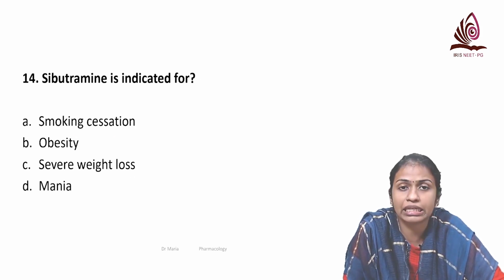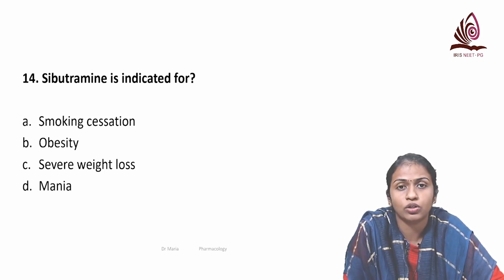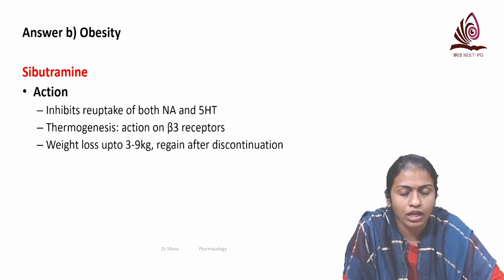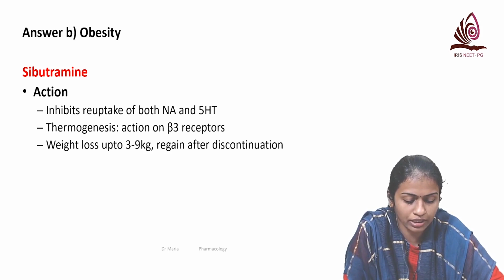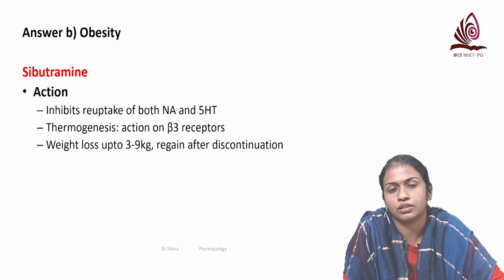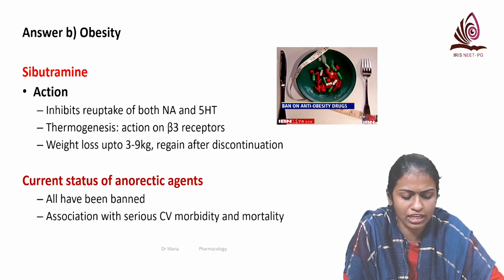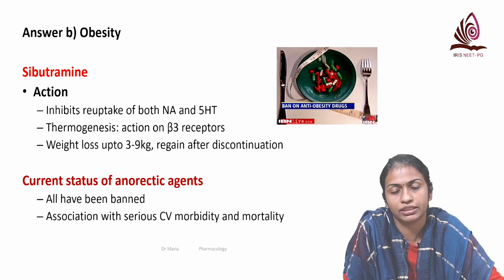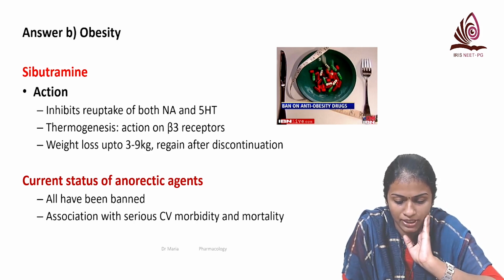Now, sibutramine is indicated for obesity; it is another sympathomimetic agent. It's an anorectic agent, which reduces your craving, and it acts by inhibiting the reuptake of both noradrenaline and serotonin and has a thermogenesis effect also. But once you discontinue this treatment, weight regain is seen, and all the anorectic agents have been banned because of their association with cardiovascular morbidity and mortality. Even sibutramine has got a black box warning. The other agents like fenfluramine and all have been banned.